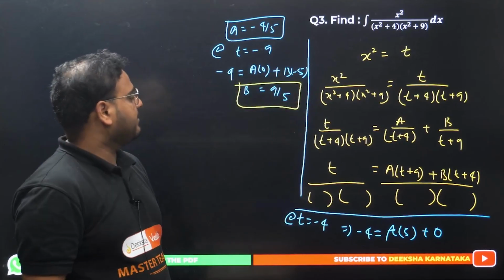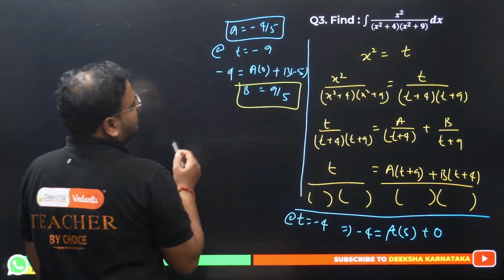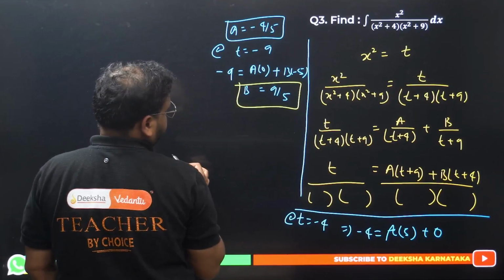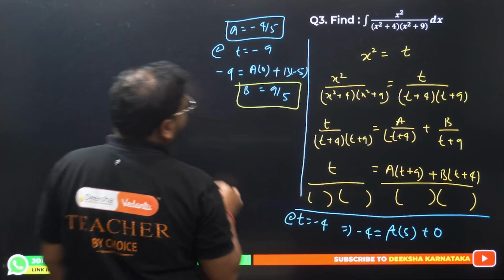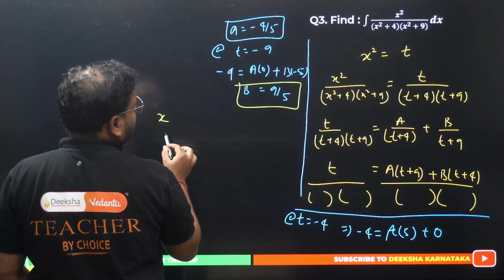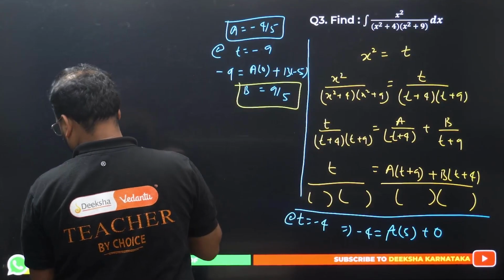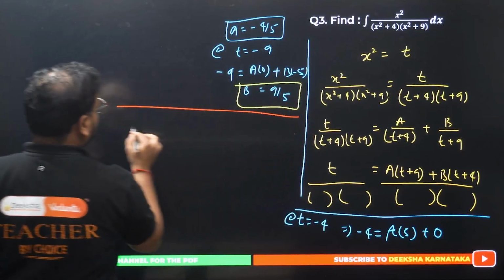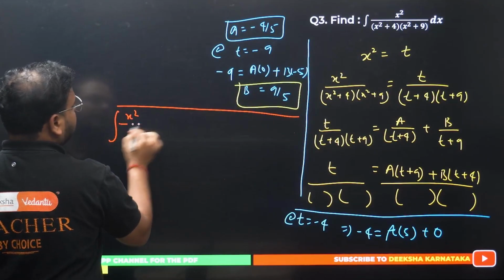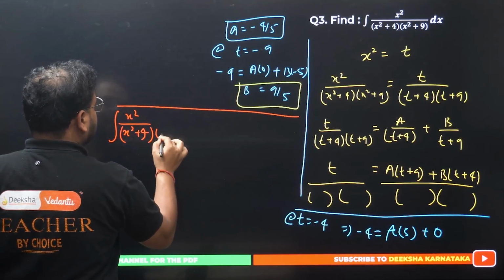B value is 9 by 5. A is known, B is known. You can simply write the fractions now, right? This thing will become what? Have a look. This thing becomes x square upon x square plus 4, right? I can write this whole thing, last step, be careful: x square upon x square plus 4 times x square plus 9.